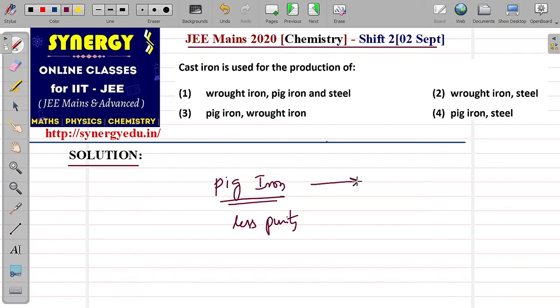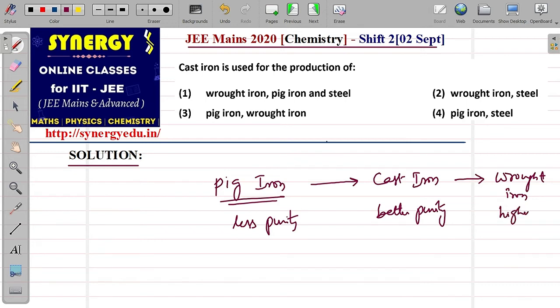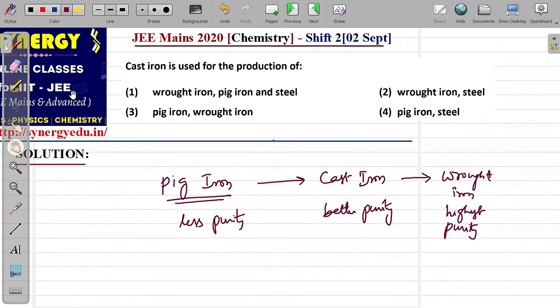After that, if you purify this one, then cast iron comes. It is of better purity in terms of iron. And ultimately, from this, wrought iron is prepared. This is the highest purity. The iron percentage will be more in this.